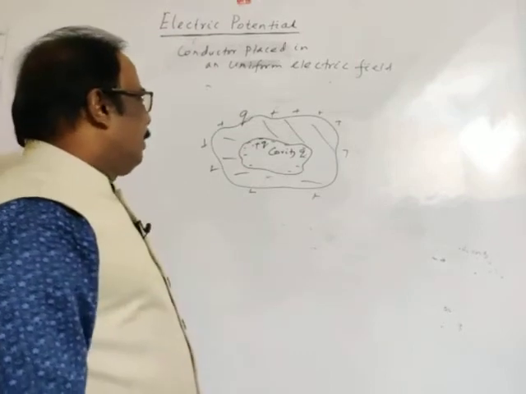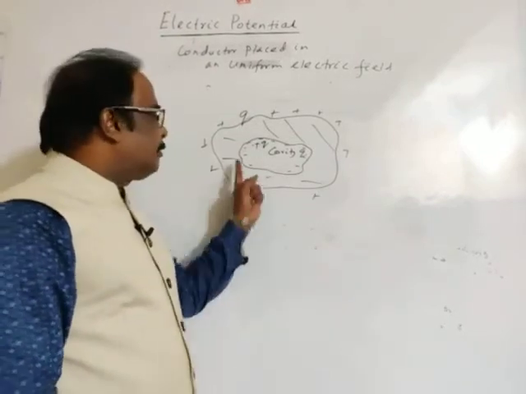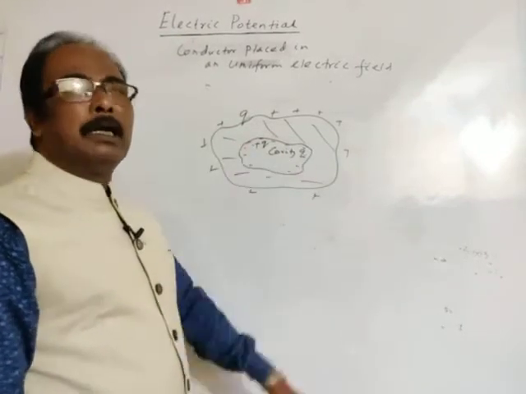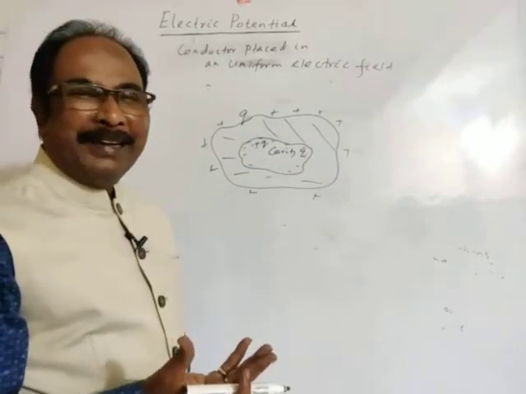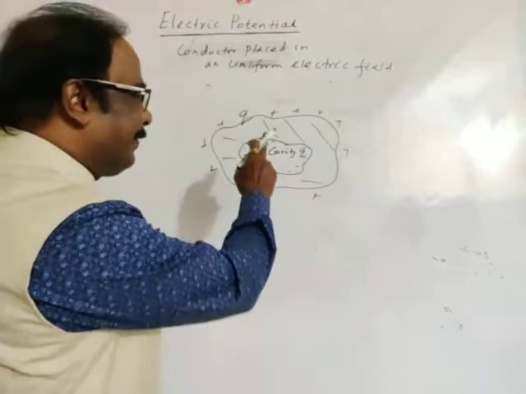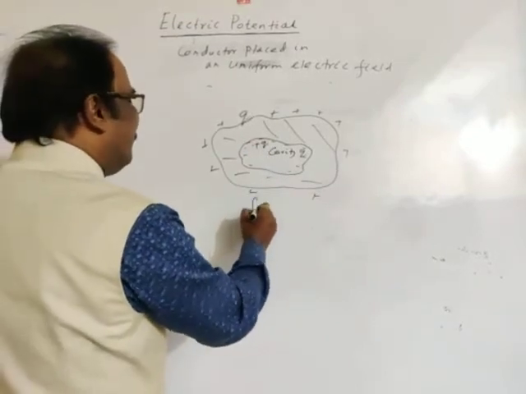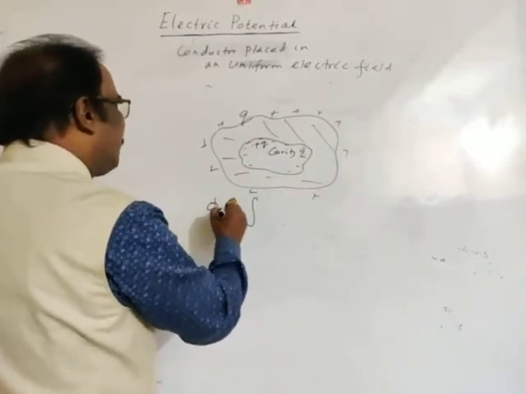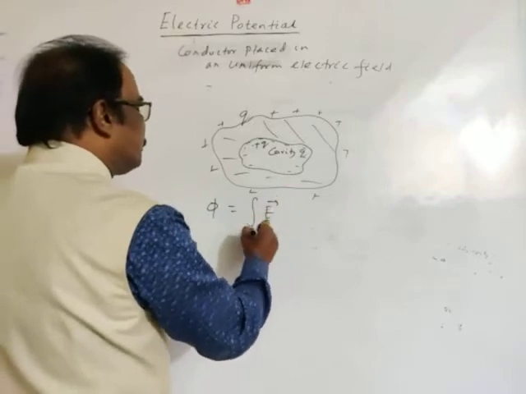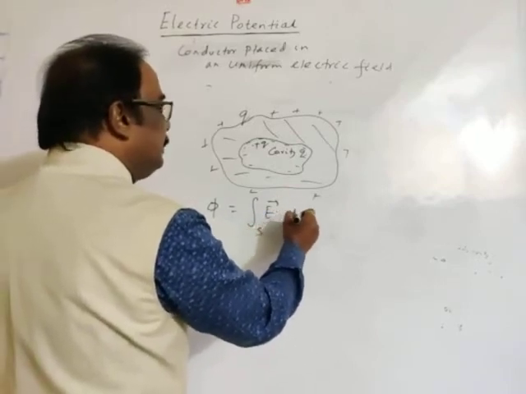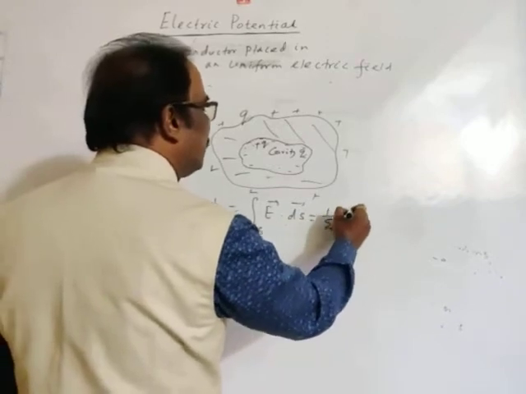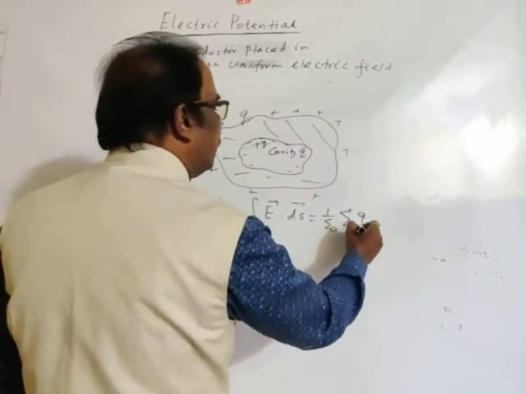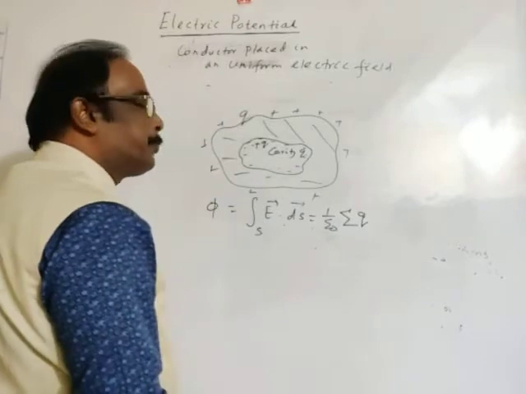So inside the conductor, this cavity is inside the conductor, there must be zero electric field. As we know, the formula for flux, surface integral of E dot ds is equal to 1 by epsilon naught into the sum of charge.